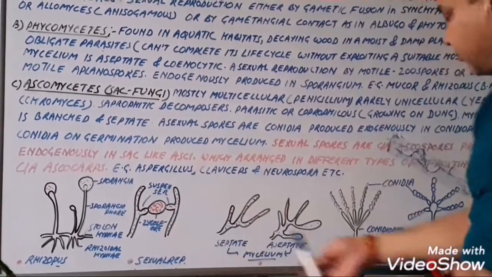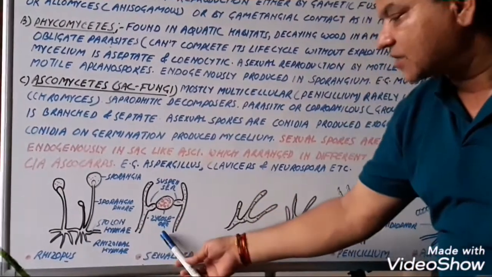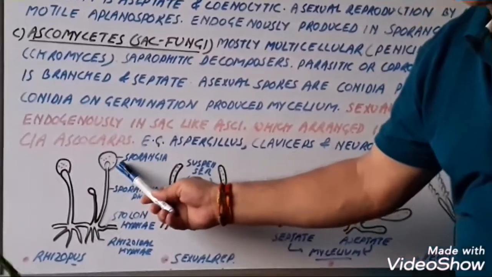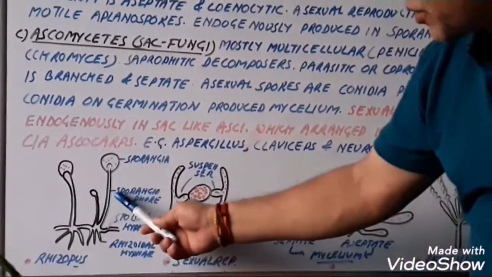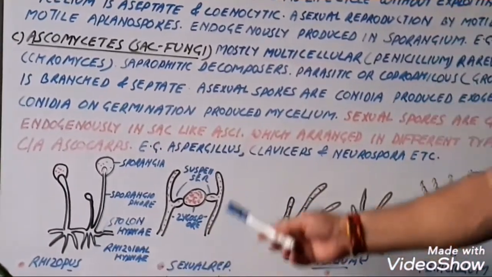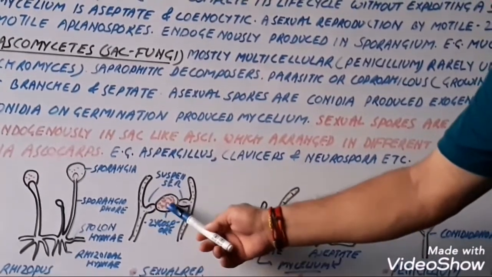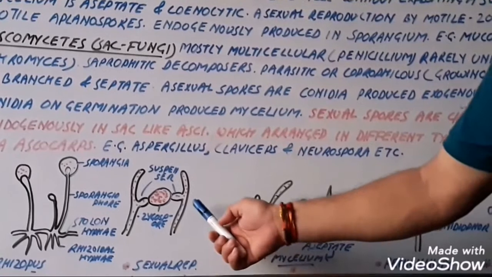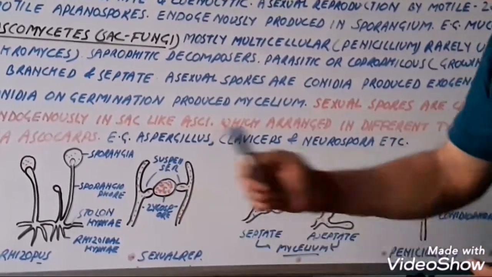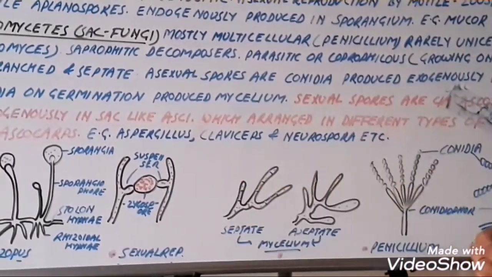These are the diagrams of mycelium of Rhizopus and sexual reproduction in Rhizopus. This is the sporangia where spores are formed. Sporangiophore, stolon hyphae, and rhizoidal hyphae. This is the suspensor and zygospore. It means when two mycelia come in contact with each other, they form the zygospore, where spores are formed. This is the kind of sexual reproduction.